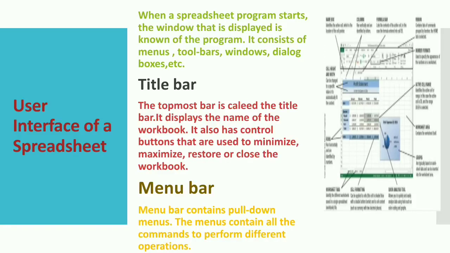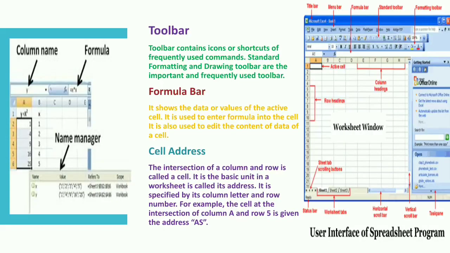Menu bar. The menu bar contains pull down menus. The menus contain all the commands to perform different operations. Next, toolbar. Toolbars contain icons or shortcuts of frequently used commands. The standard, formatting and drawing toolbars are the important and frequently used toolbars. Formula bar. It shows the data or value of the active cell. It is used to enter a formula into the cell. It is also used to edit the content or data of a cell.